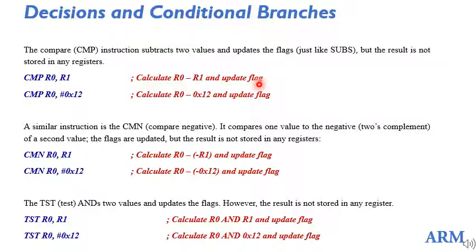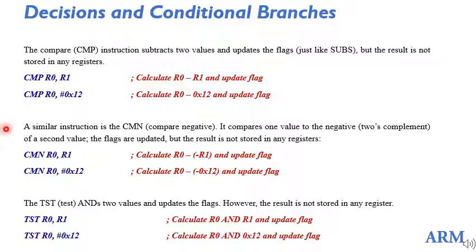Looking at the flags, you have to decide whether the two numbers are equal or not. The second operand can also be an immediate value. Then the instruction becomes CMP R0, hash some value, that is 0x12. This is going to subtract 12 from R0 and it is going to update the flags accordingly.